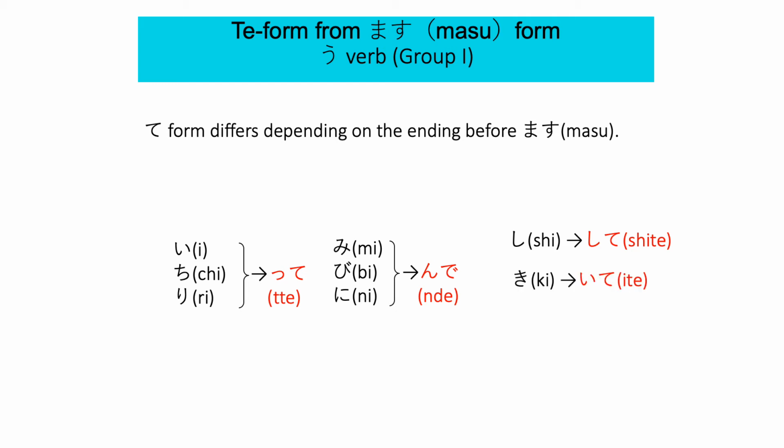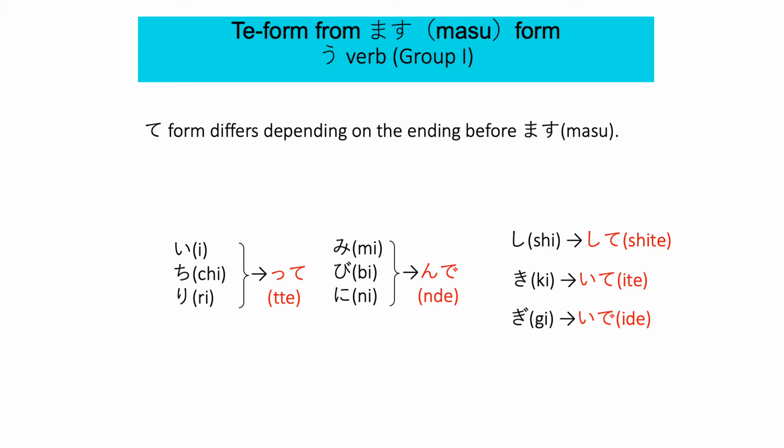Now, if it has き before ます, like 書きます, to write, it should be 書いて. So 書きます to 書いて. And if it has ぎ, like 泳ぎます, then it should be changed to 泳いで. So 泳ぎます to swim, 泳いで.